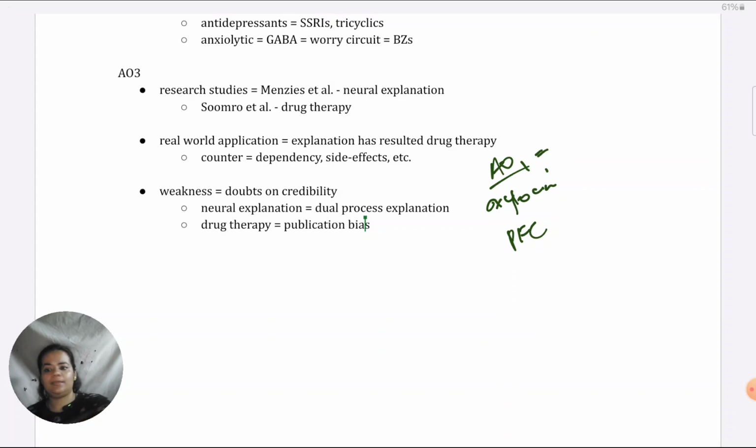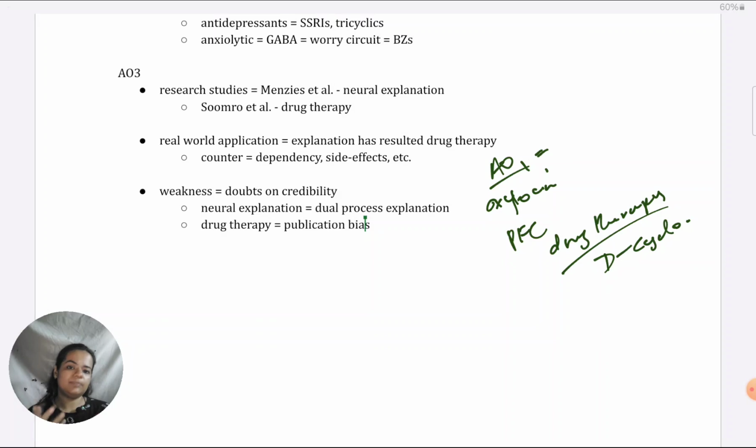In drug therapy, for AO1 again, you could also include points about say D-cycloserine, the new drug which has been found. So besides anxiolytics and antidepressants, even this one is today a very promising drug, though they don't know the exact mechanisms of why it works. Something again to do with increasing GABA and reducing the worry circuit in the brain. So that is one more point that I can think of. So there are many possibilities of what you've learned around OCD neural explanation and drug therapy. You could give any of that.